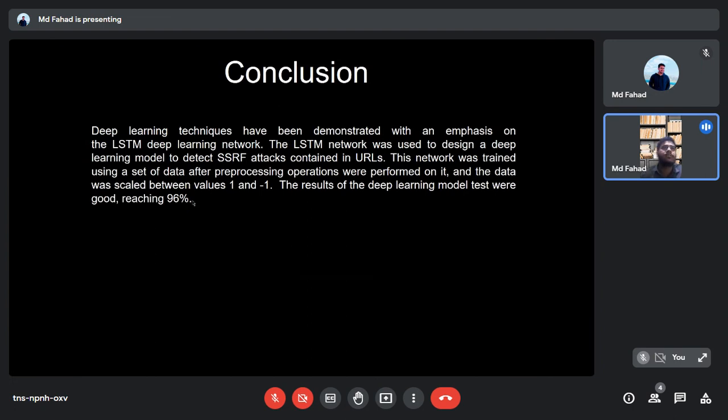This is the conclusion. Deep learning technique has been used with the emphasis on the LSTM deep learning network. The LSTM network was used to design a deep learning model to detect SSRF attack, and the data was scaled between values 1 and minus 1, and the deep learning model test result reached 96%.